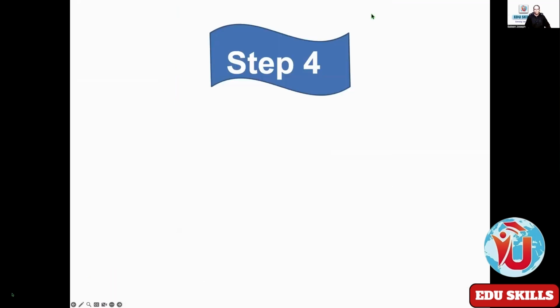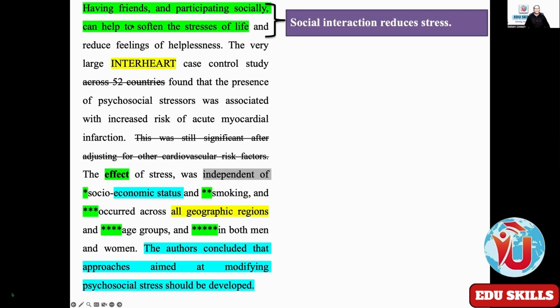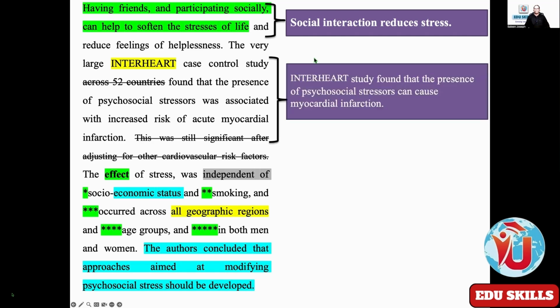What is step 4? Summarize the text. See, having friends and participating socially can help to soften the stresses of life. Social interaction reduces stress. You write in your own way, summarize, put in small sentences what is given in long sentences. Now next, the whole big sentence: the Interheart study found that the presence of psychosocial stressors can cause myocardial infarction.